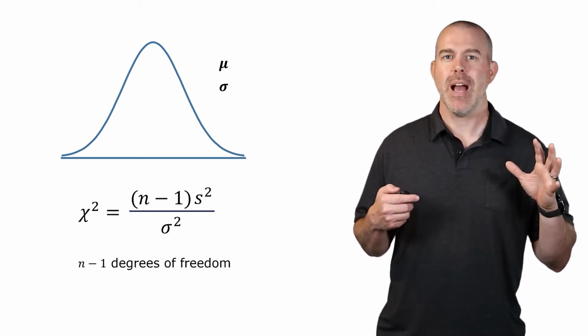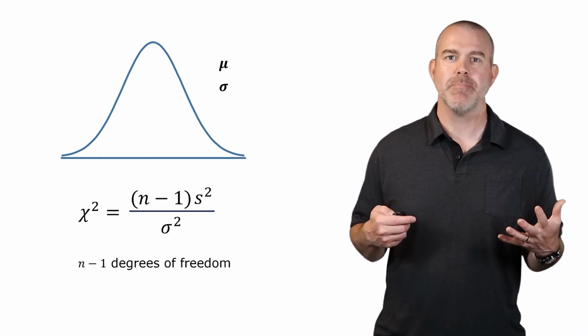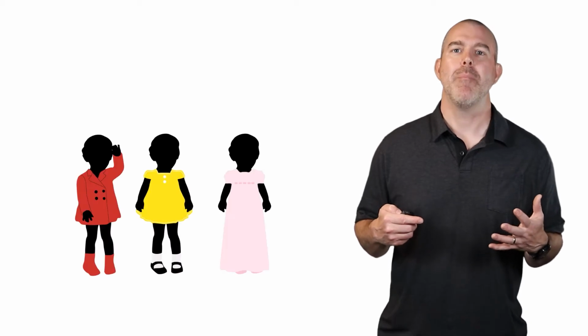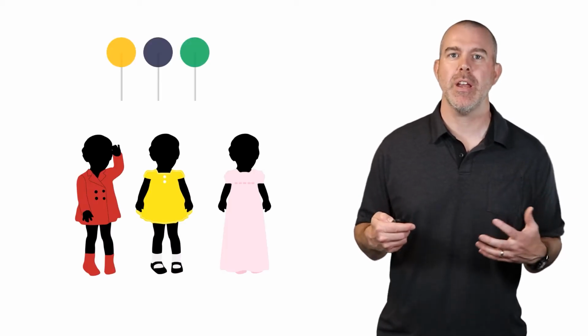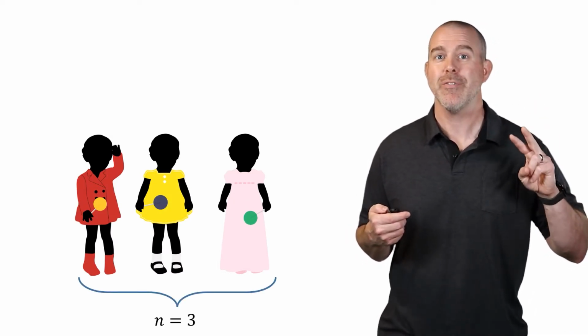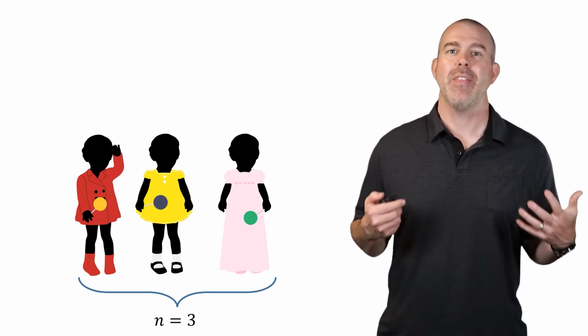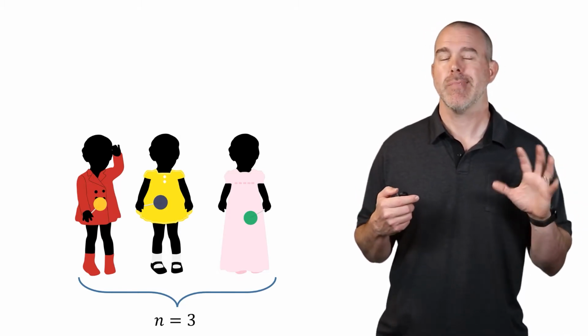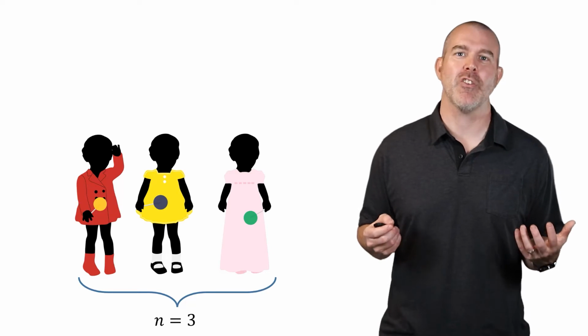Now, this is kind of a new concept here, this degrees of freedom. We're not going to get into the heavy theoretical idea about what degrees of freedom are, but the basic idea is suppose you have 3 children and 3 lollipops. Well, the first has 3 choices. So there's a degree of freedom for her. The second only has 2 choices. And then the last one doesn't have any choice. There's no degree of freedom there. And so if we had 3 people and 3 lollipops, then there's only 2 degrees of freedom. So it's 1 less than the size in the sample. And that's the kind of waving your hands idea behind degrees of freedom.